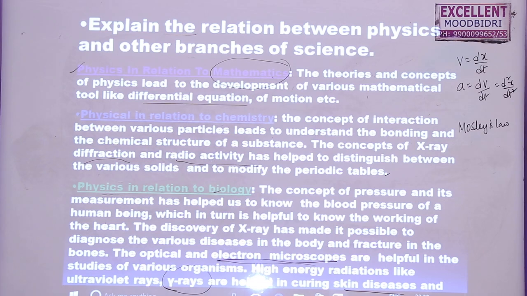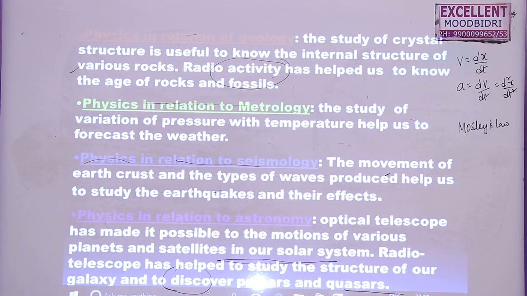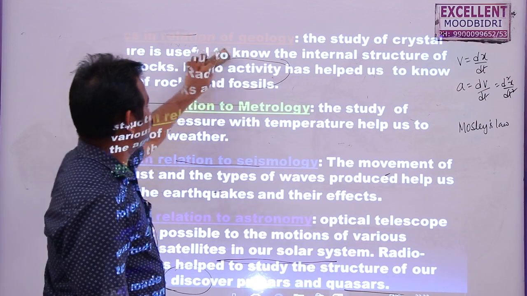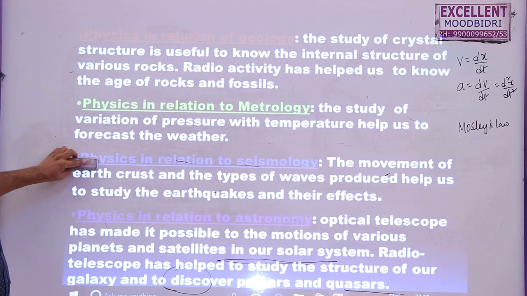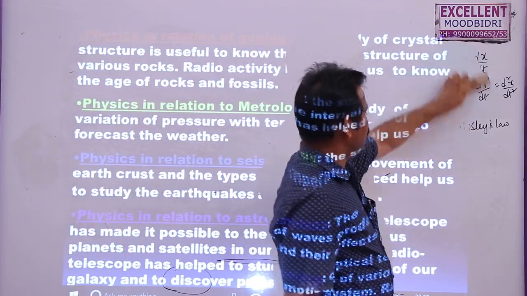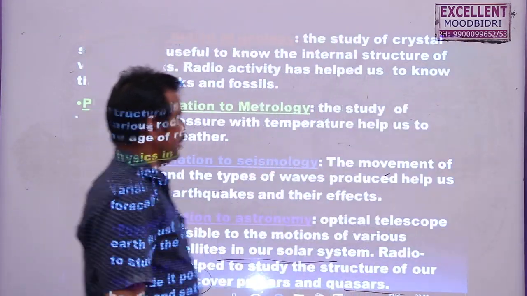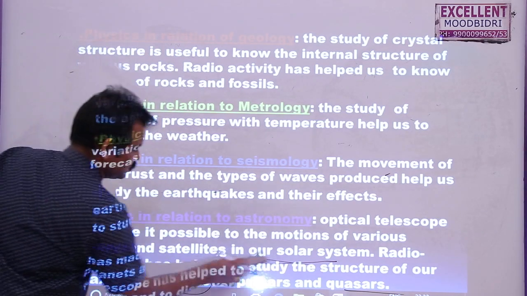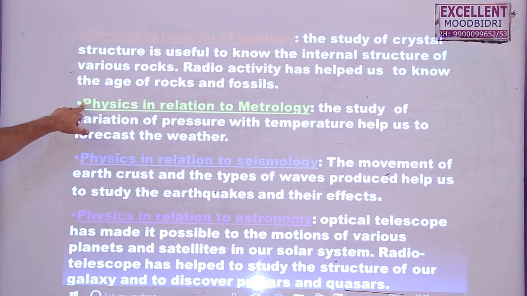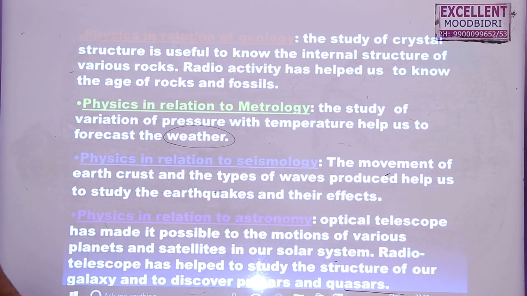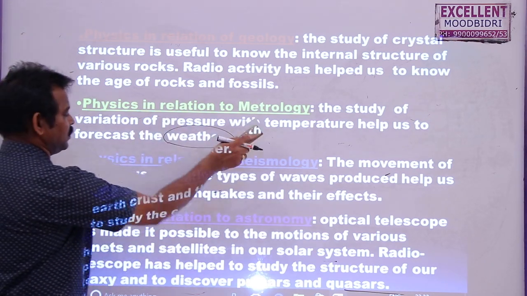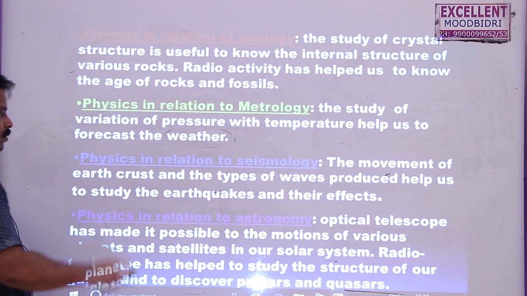Then the next one is physics in relation with geology. Radioactivity helps us to find the ages of dinosaurs and also the age of old animals and species. Then physics in relation with meteorology: study of variation of pressure with temperature helps us to forecast the weather. So in weather forecasting also we need physics. By measuring pressure as well as temperature, we can forecast the weather.